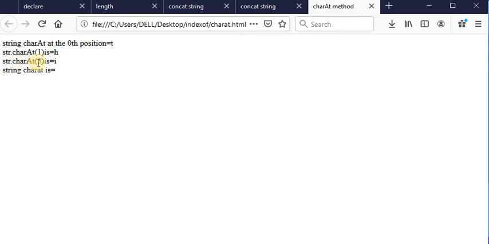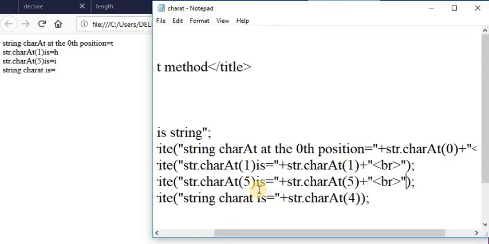It returns string dot charAt at the 5th position i, and for string dot charAt where there is nothing, it prints white space on the web page. This is all about the charAt method, which returns the character at the given or specified index.